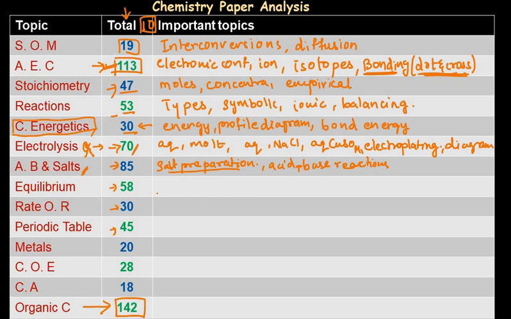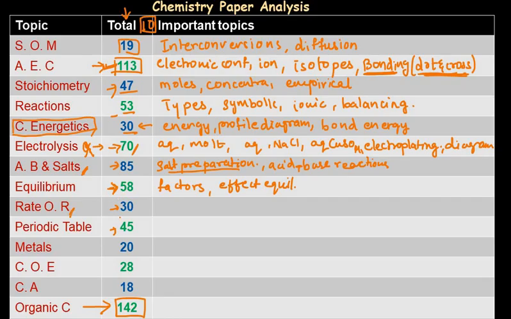Equilibrium: there are a fixed number of questions asked, on how changing the factors affects the equilibrium and in what way. Changing the factors and the effect on equilibrium is the topic the questions are asked on. Though there are some fixed questions and fixed answers, it can be easily covered. So I would say equilibrium has less wastage but is easy to cover.